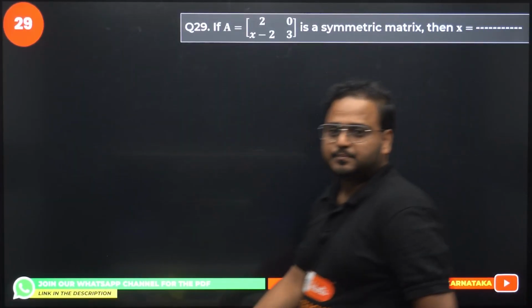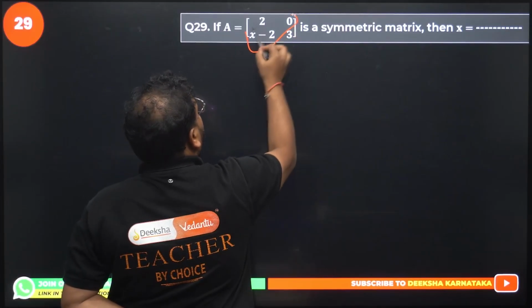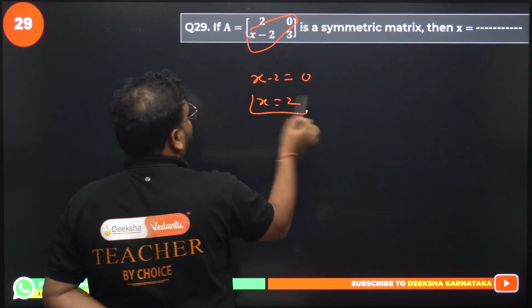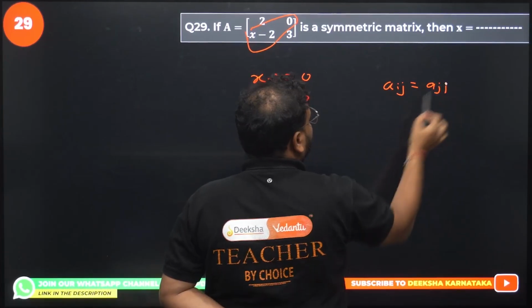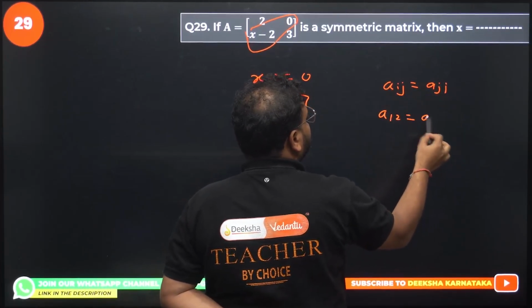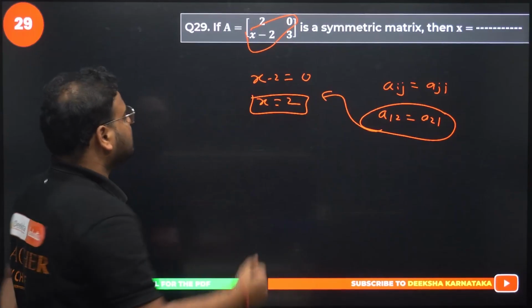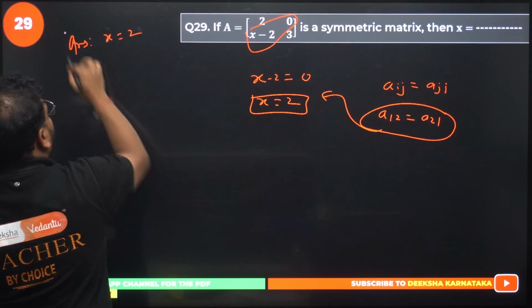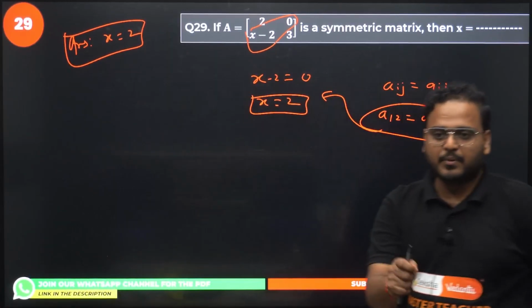Question number 29 now. This is a symmetric matrix, right? It means this should be equal. So x minus 2 should be equal to 0. I get x should be equal to 2. Because what happens here? Aij equals Aji. In this case we have A12 equals A21, and we have used it over here. Answer is x equals 2. Got it? Simple question.